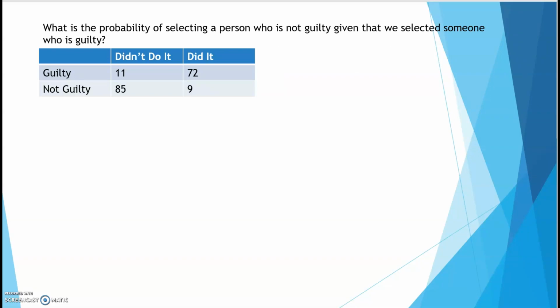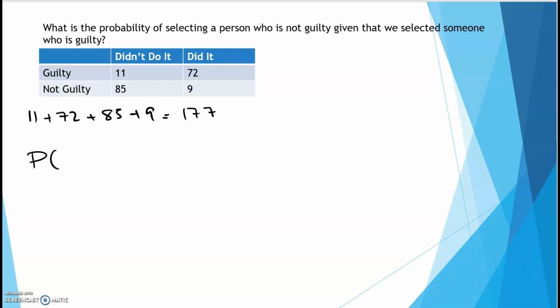What is the probability of selecting a person who is not guilty, given that we selected someone who is guilty? Okay, so this is talking about 2 different people here. I've got a pool of people, and go ahead and count how many people we have. So 11 plus 72 plus 85 plus 9 gives us 177. Okay, so out of this pool of 177 people, they're saying that we have already selected someone who is guilty and taken them out of the pile.